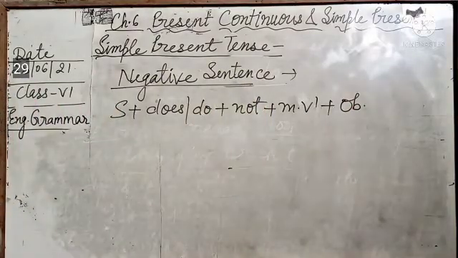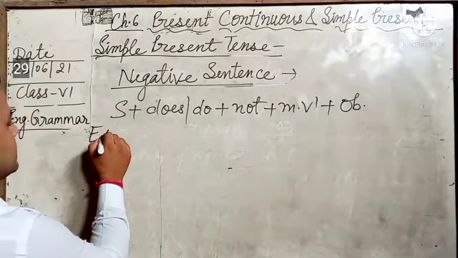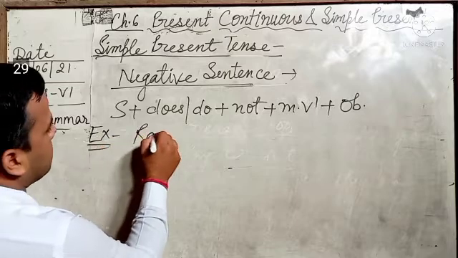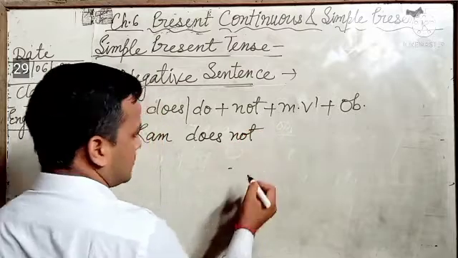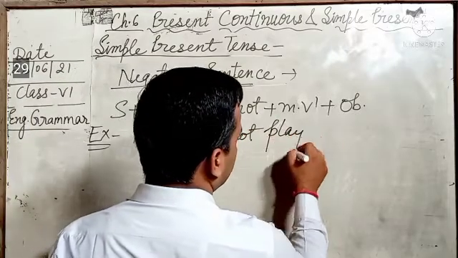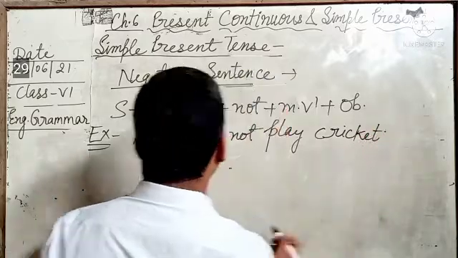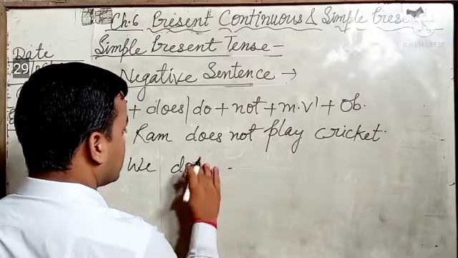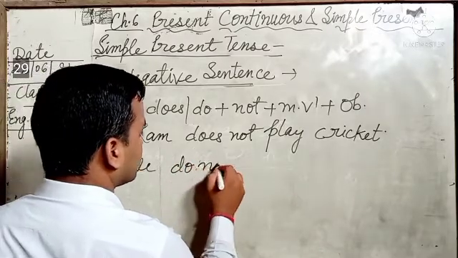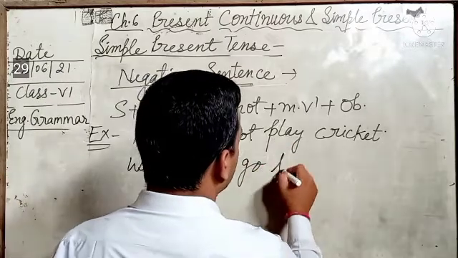Okay? See here. Example. Ram does not play cricket. We do not go to school.